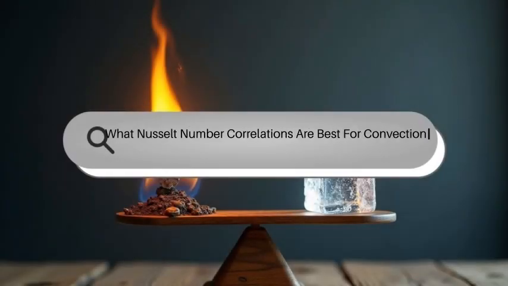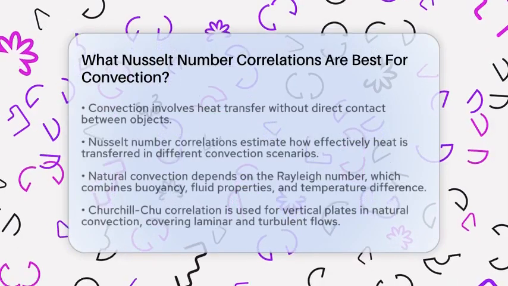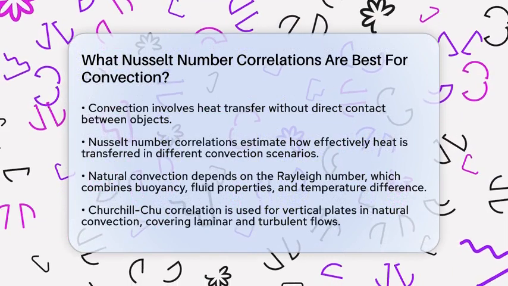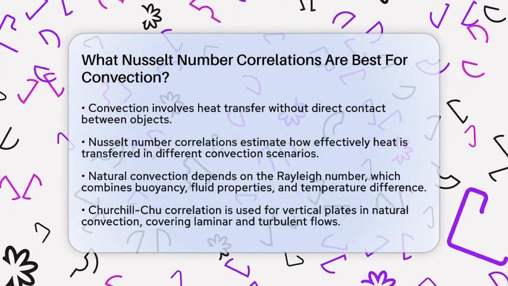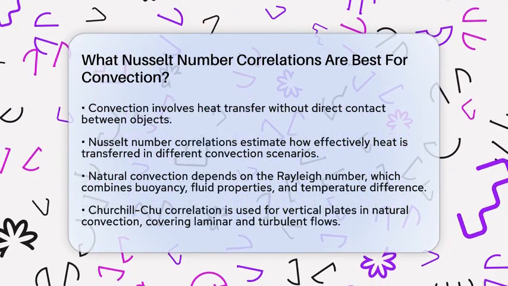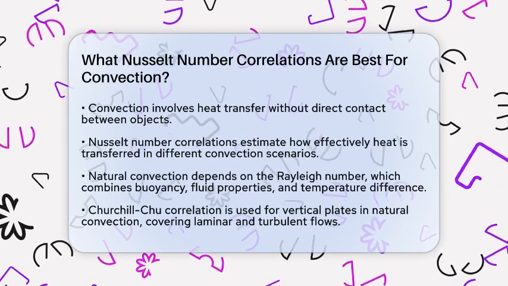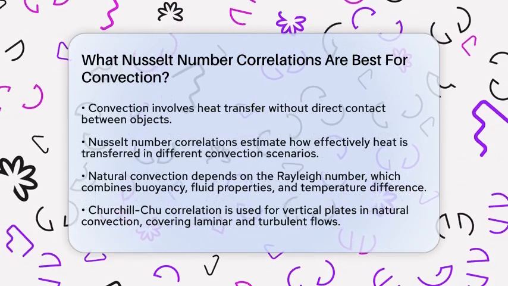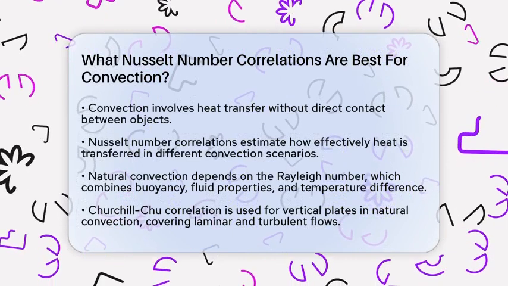What Nusselt number correlations are best for convection? Imagine trying to figure out how heat moves from one object to another without touching them. That's what convection is all about, and understanding it helps us design better cooling systems and heat exchangers. But how do we predict how effective convection will be?